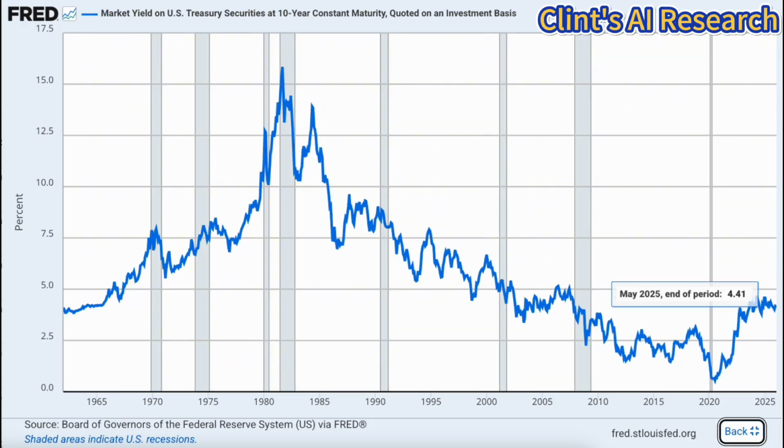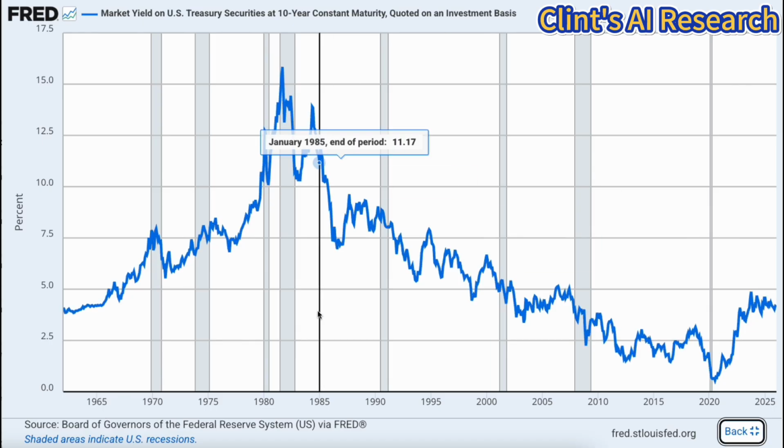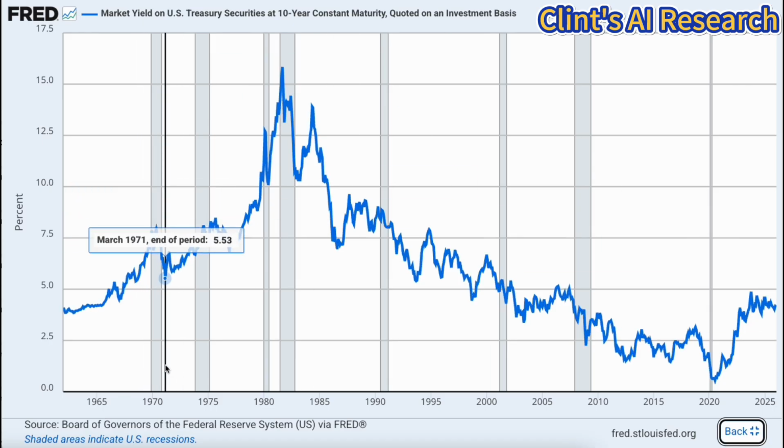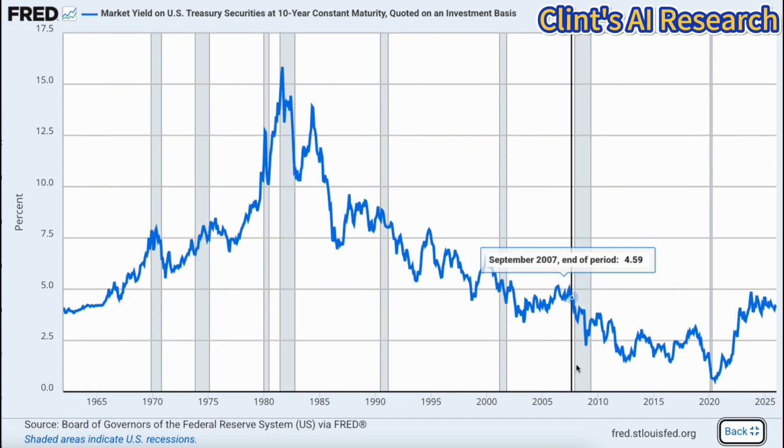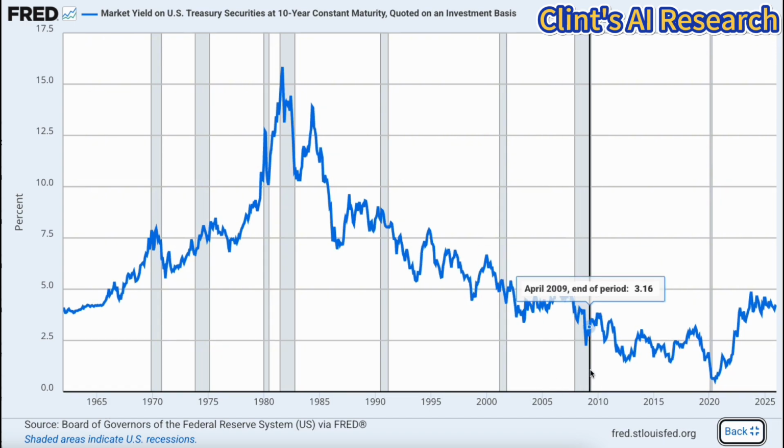Key takeaways for investors. Understanding this chart is essential for building a resilient portfolio. Here are the three most critical lessons. The flight to quality: during almost every gray bar, you see yields drop. This confirms that government bonds remain the primary hedge against stock market crashes. When stocks tank, investors buy bonds, driving yields down.